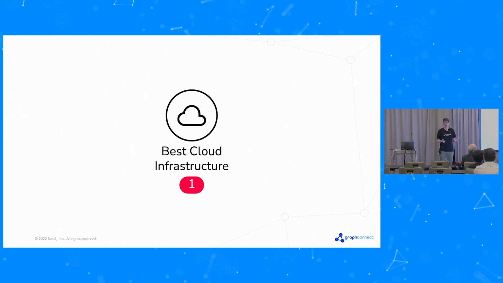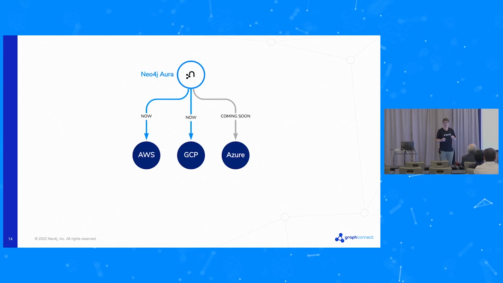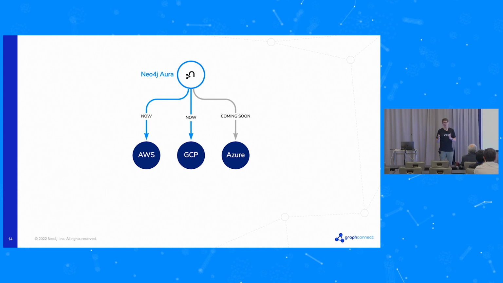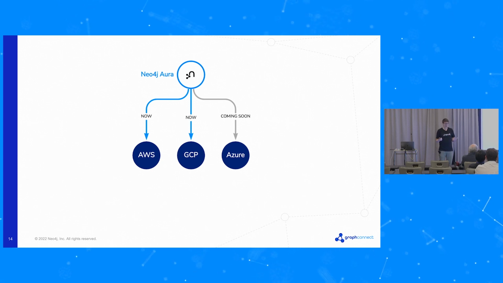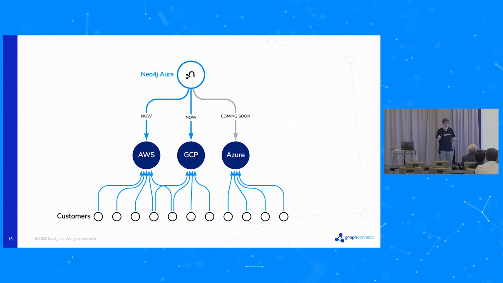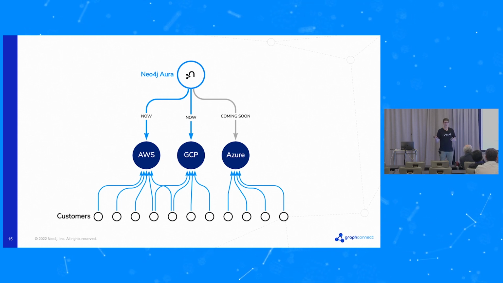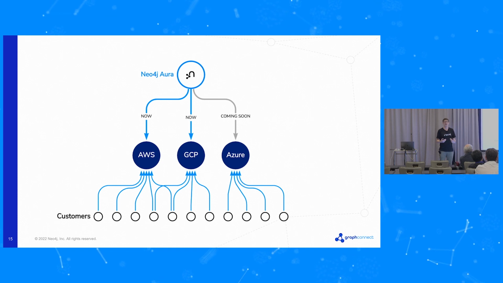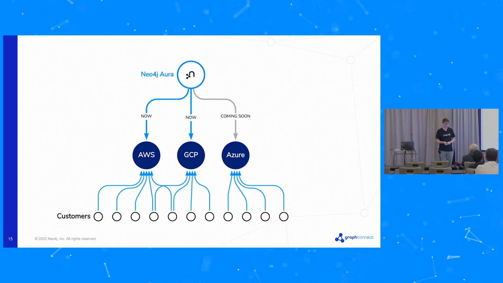First of all, we'll look at the cloud infrastructure. Now, the big news, the first thing to say is the multi-cloud. I already touched on that. And right now, Aura is running on AWS, on GCP, and coming soon on Azure. And why do we do that? Well, it's because of customers. We know that there are customers who use these clouds. They've chosen for whatever reason that they want to be on those clouds, and they want us to meet them there on those cloud platforms. And that's why we're in that realm.